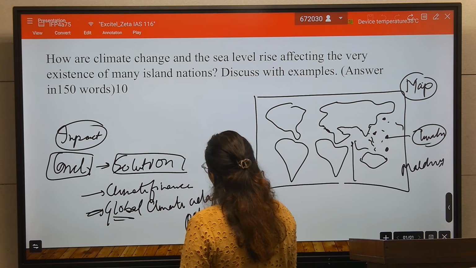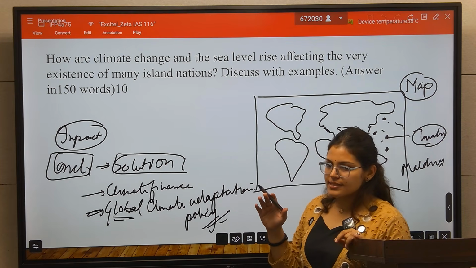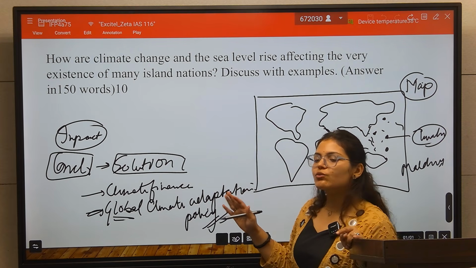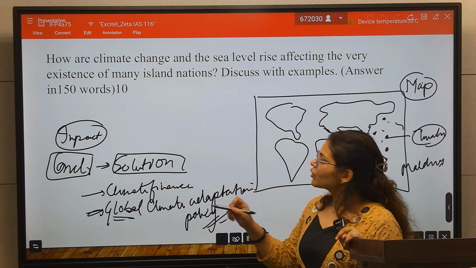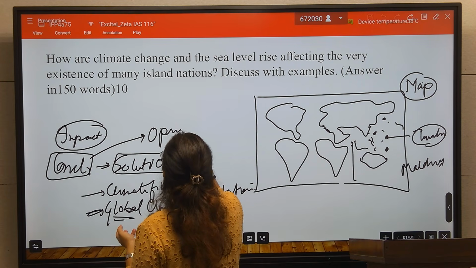So in the body part, you will give the problems due to this climate change and sea level rise, and in the conclusion you will give the solution. So your conclusion should be optimistic and on the positive note.